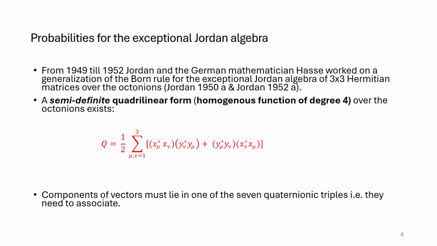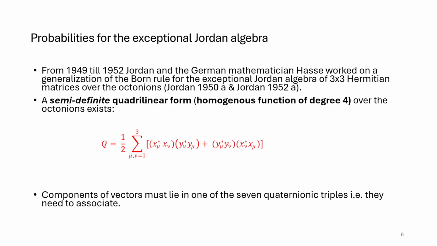If you use octonion elements from the octonion algebra which do not associate and put them into these vectors, this form is no longer a probability distribution because you get negative values. This was quite interesting as a starting point. It might hint that if you work with non-associative algebras, you also get some kind of nonlinearity.